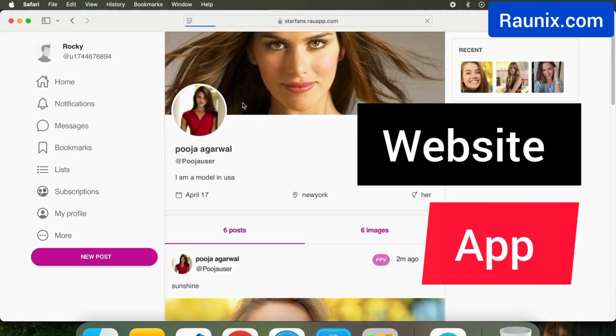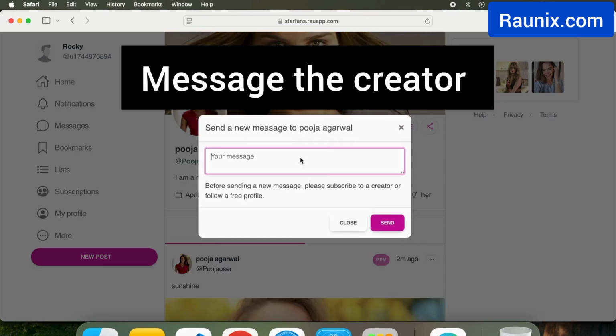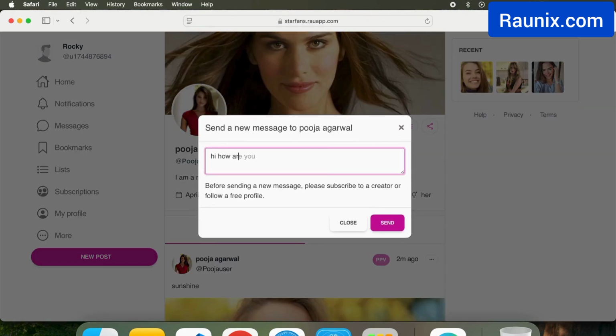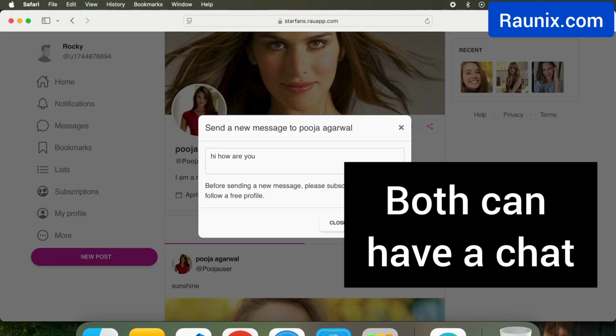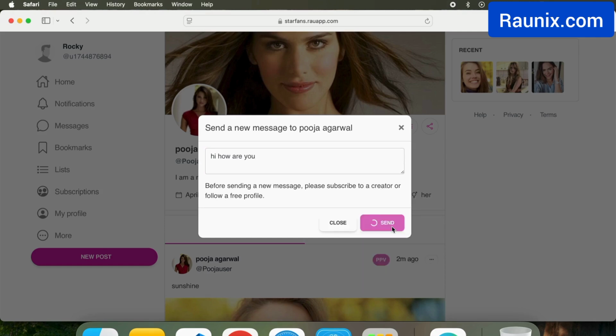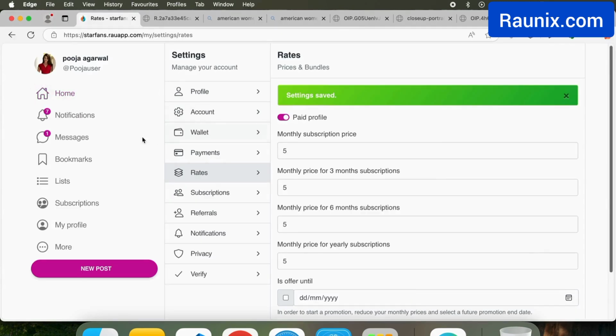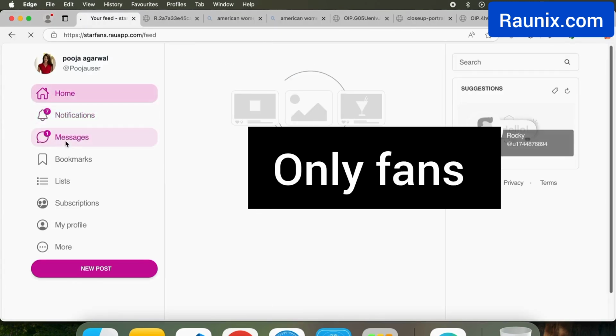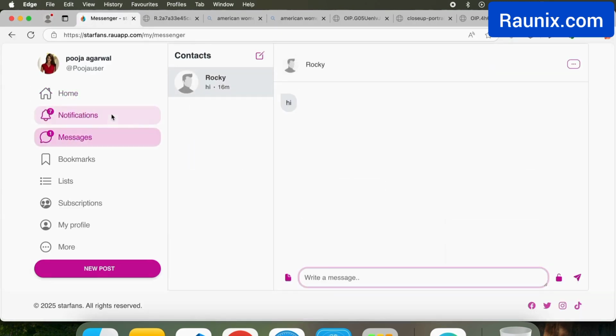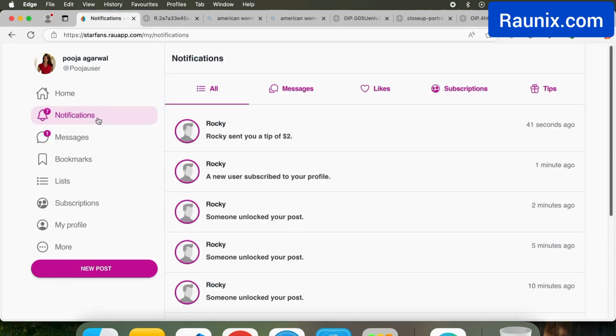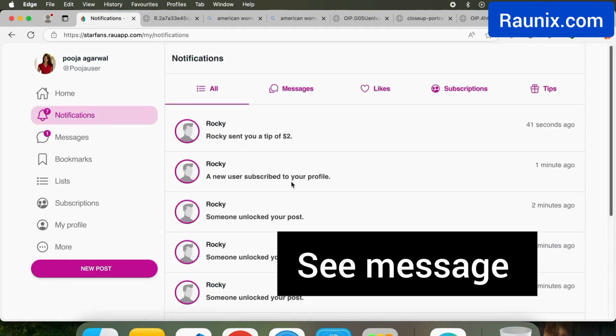You can see, you can message the content creators like this. Once you message, the creator will get that message and then they will reply to you and you both can have a chat. The feature is already available in our application like OnlyFans. Now let's go to our message section and check. And yeah, that is how you can see the messages.